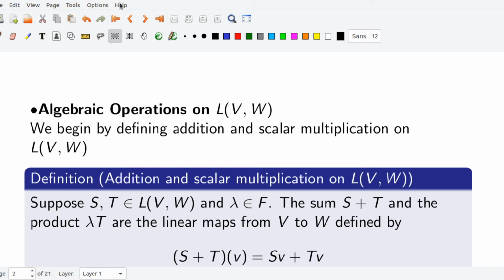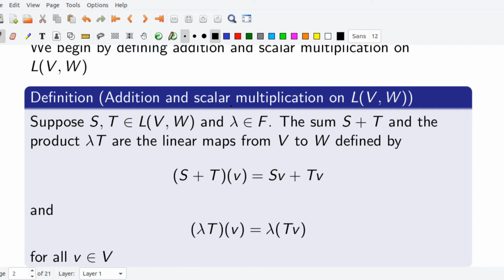L of V,W means the set of all linear transformations or linear maps from V to W. Clearly it is a set. We are going to introduce two operations on this set L(V,W): addition and scalar multiplication can be defined on it.